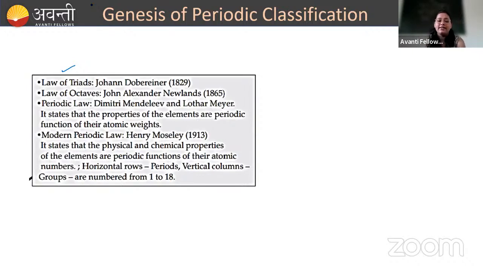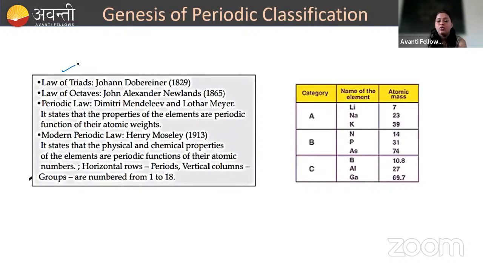So the scientist Dobereiner came and suggested that elements follow the law of triads. What is that? He suggested that there are three elements, like lithium, sodium, potassium. When you combine the masses of the first and third and divide by 2, you get the mass of the second element. Next, nitrogen and arsenic: when you combine the atomic masses of these elements, you get the mass of the middle element. So that was the law of triads, and he suggested that these three elements will have similar properties.